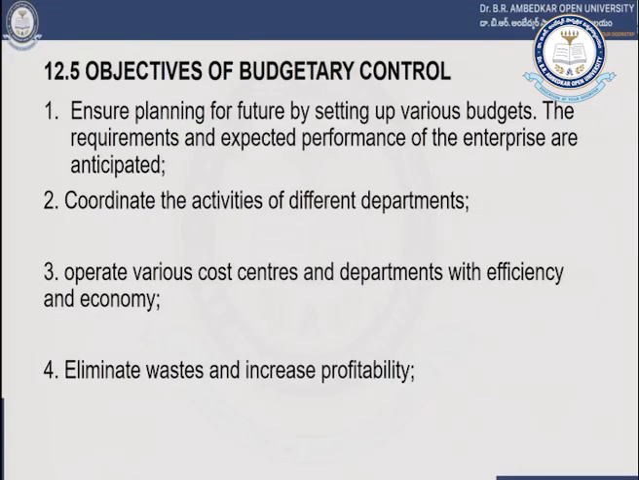What are the objectives of budgetary control? Why do we need to do budgetary control? The first objective is to ensure planning for the future by setting up various budgets. Under budgetary control, we need to think about the future, how to plan for it, how to define various budgets, and what the requirements and expected performance of the enterprise are. All these things can be decided before the actual business activity is done. So they need to think about the future, the standards, and the objectives they are going to achieve.